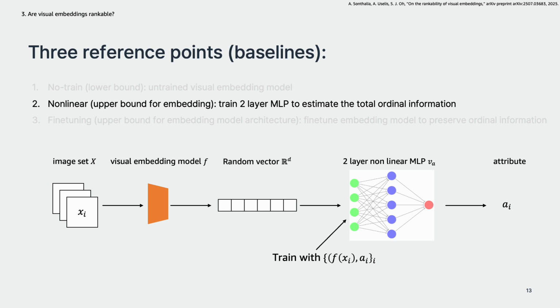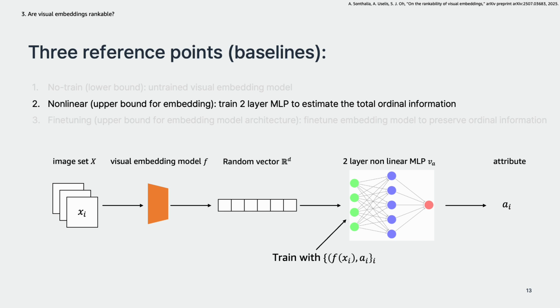The second baseline is called nonlinear, which plays the role of an upper bound for the embedding. They trained a two-layer MLP to estimate the ordering, and of course they used the trained embedding model F. Since a two-layer MLP is well known as a universal approximator, we can assume it will extract every internal ranking information from the embedding space.